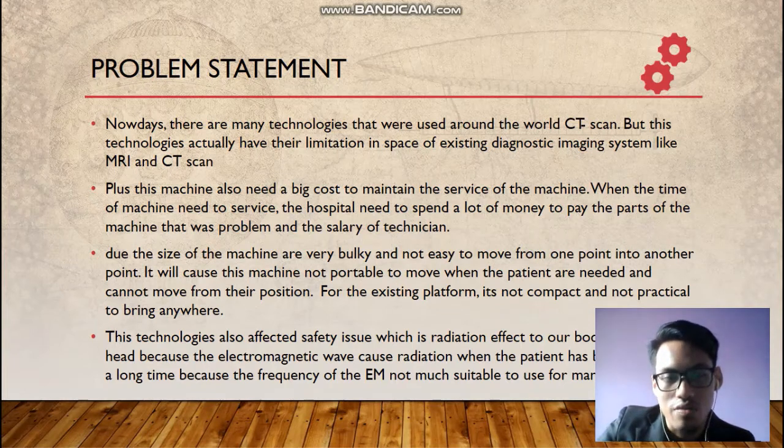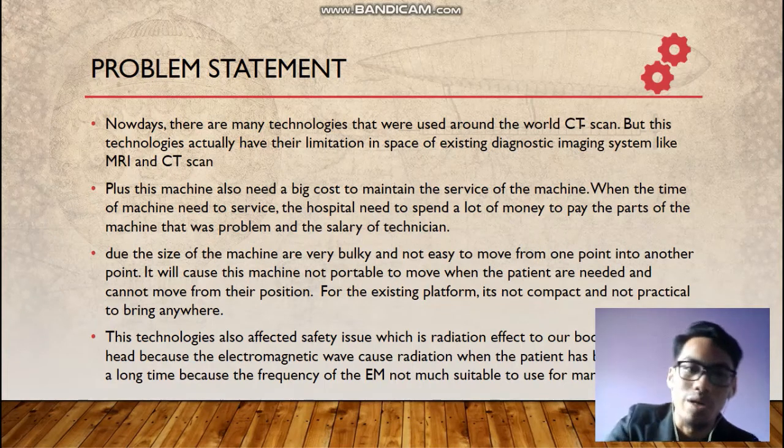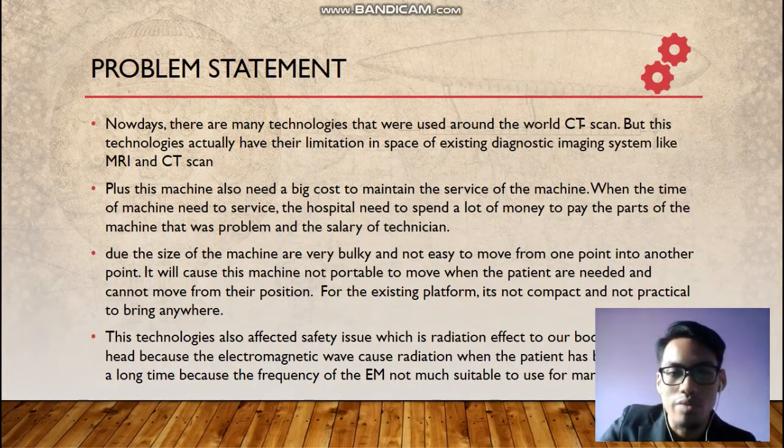Due to the size, the machines are very bulky and not easy to move from one point to another, so they are not portable when the patient needs it and cannot move from their position. The existing platform is also not compact and not practical to bring anywhere.